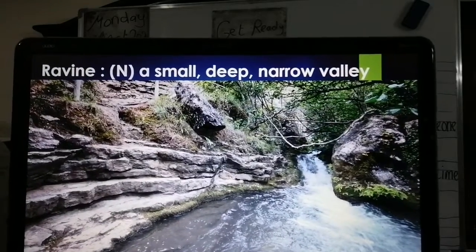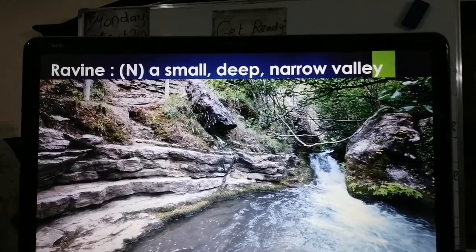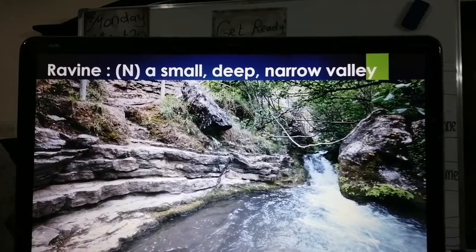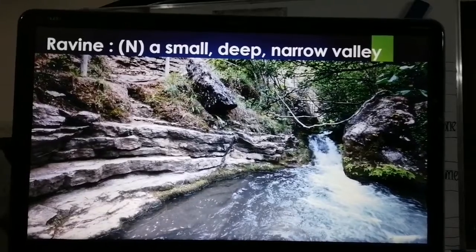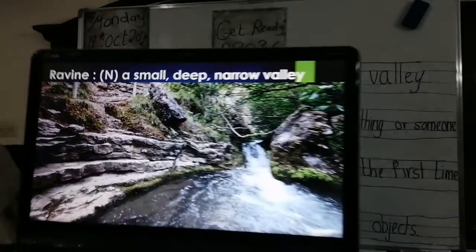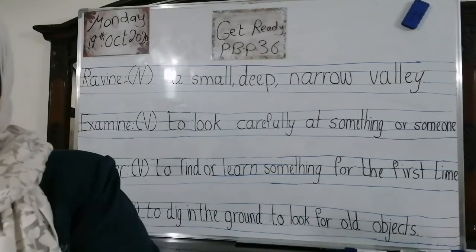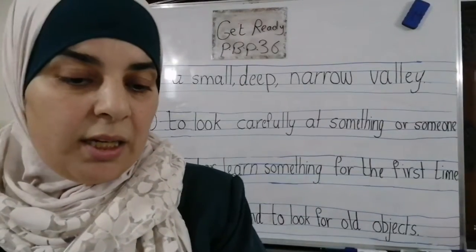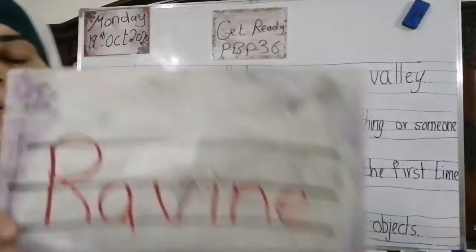Again, look at this beautiful view. This is ravine. What is ravine? It's a noun. It is a small, deep, narrow valley. Okay? We are going to look at the word and the meaning now, inshallah. Look at this one. Ravine.